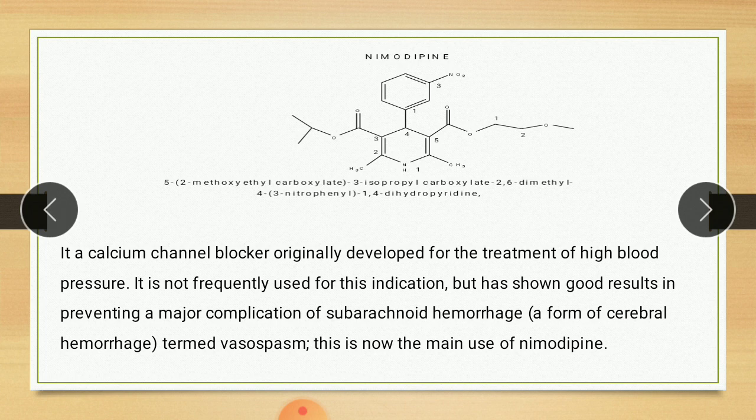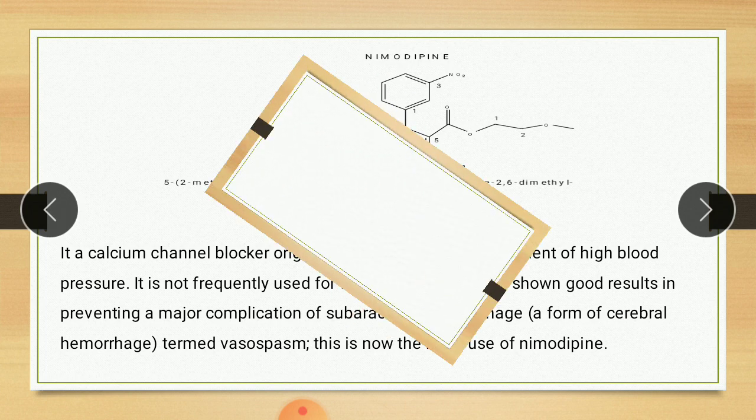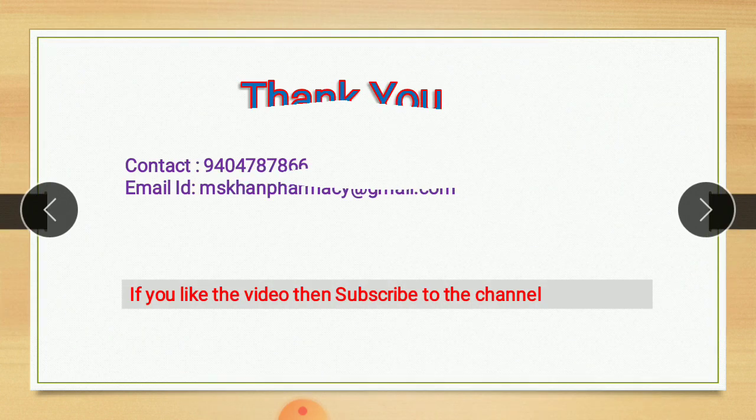When there is bleeding in that area, it is called subarachnoid hemorrhage, also called vasospasm. So this drug is now used for this vasospasm. So that is about nimodipine, and about the calcium channel blockers.